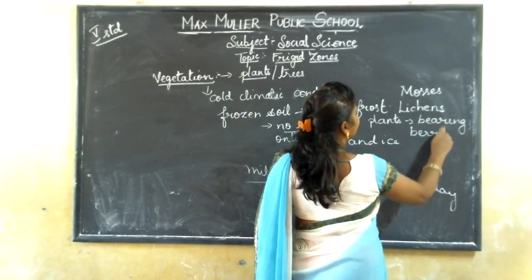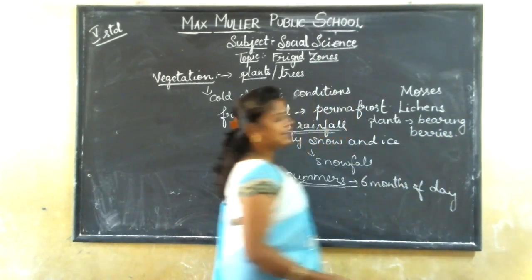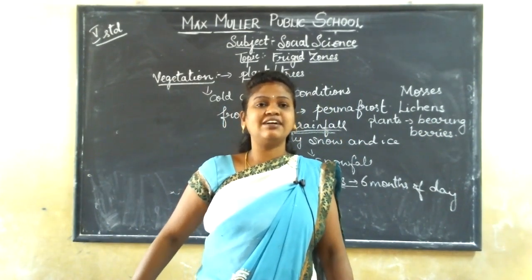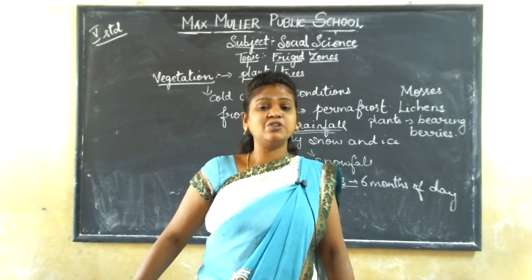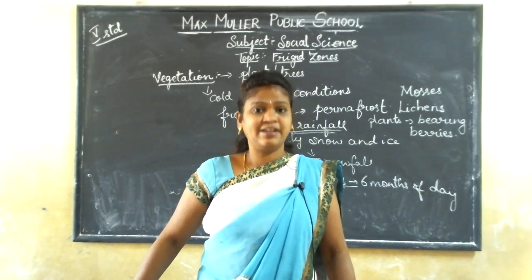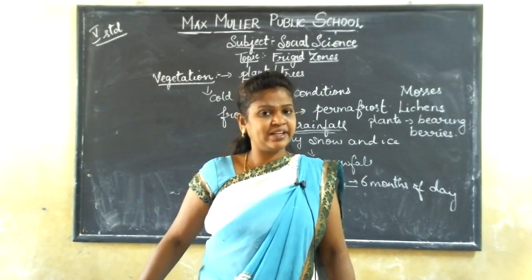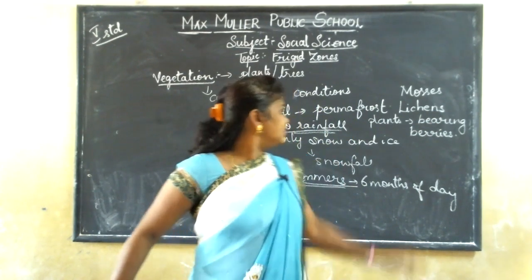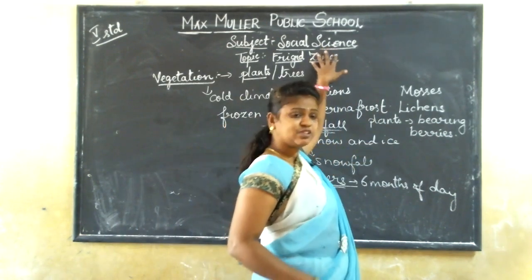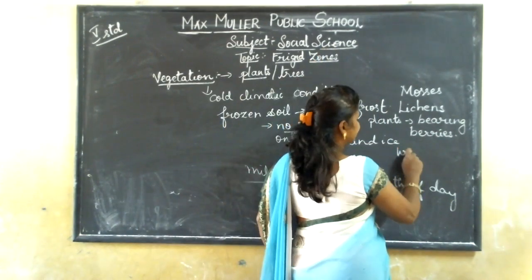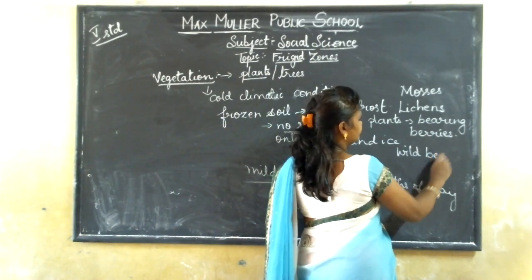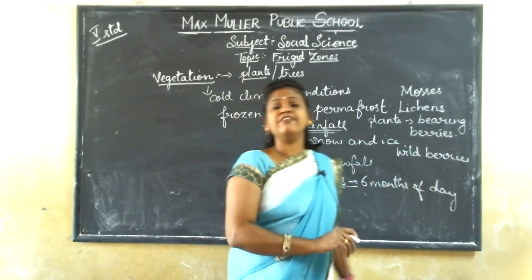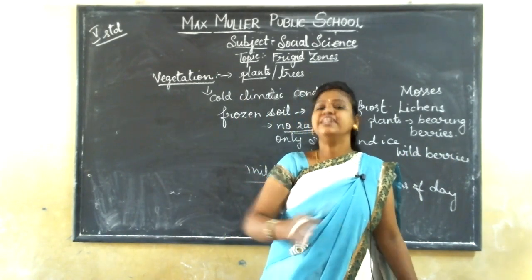Which are bearing berries. When we come to berries, you will just think of some berries in your mind, like strawberry, cranberry. So these are some examples of berries. And the berries which grow in frigid zones are wild berries. The berries growing in this frigid zone will be wild berries, which we cannot eat.